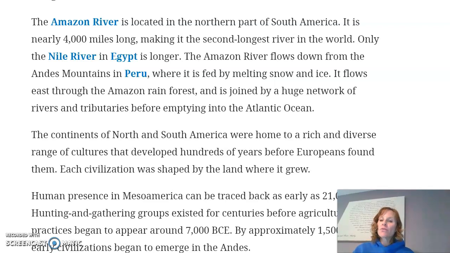And then all of those bodies of water empty out into the Atlantic Ocean. So it's interesting to see that the Atlantic Ocean isn't just a body of water that just appeared. The Atlantic Ocean is a combination of all these smaller rivers and streams and lakes, all these small bodies of water that eventually dump into the Atlantic Ocean.